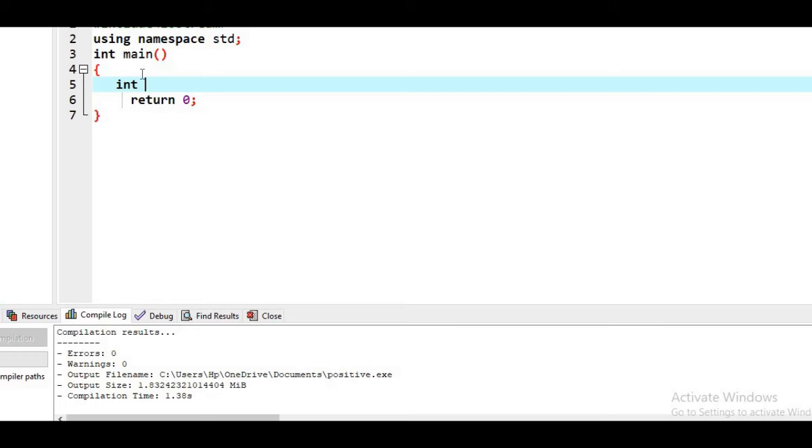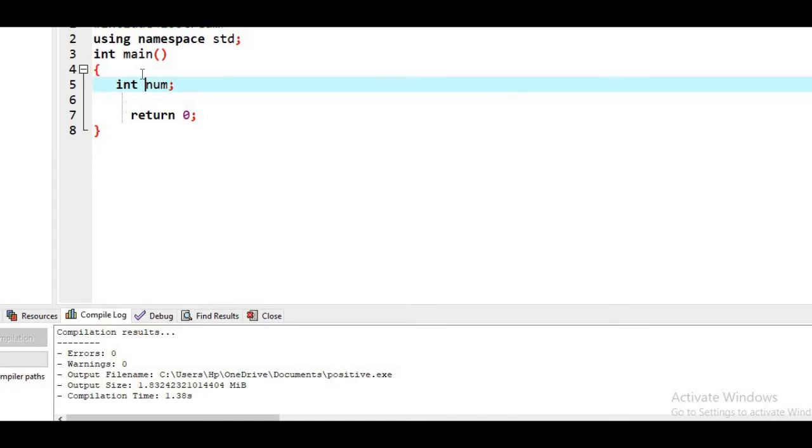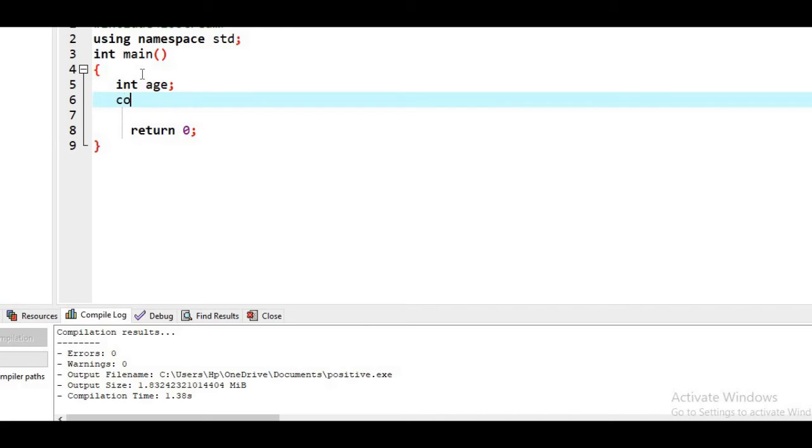So we take a variable here, int age. Then cout, you will soon come to know what program I'm going to make: Enter your age.